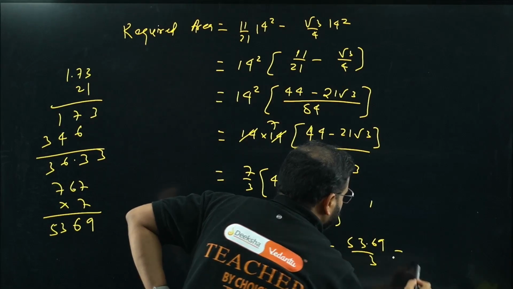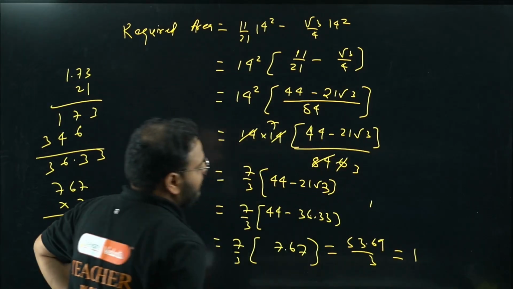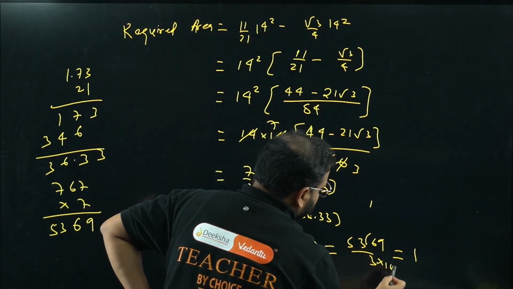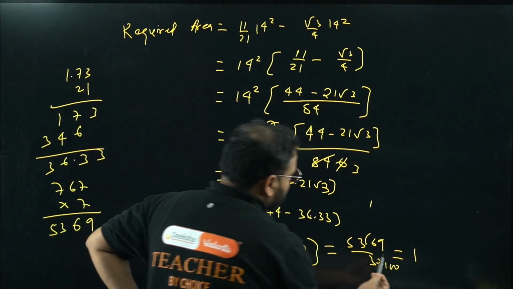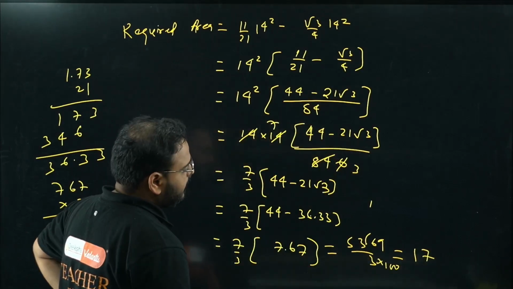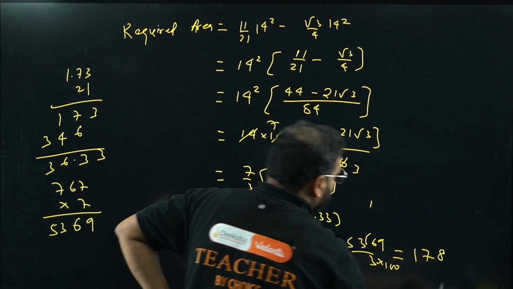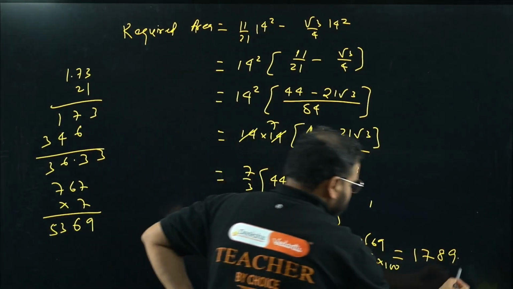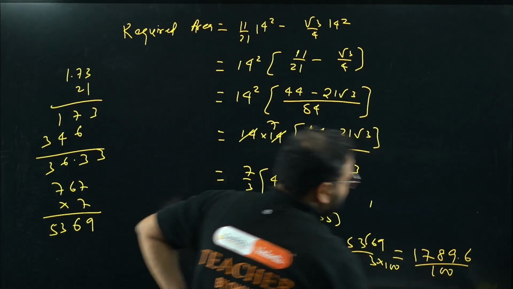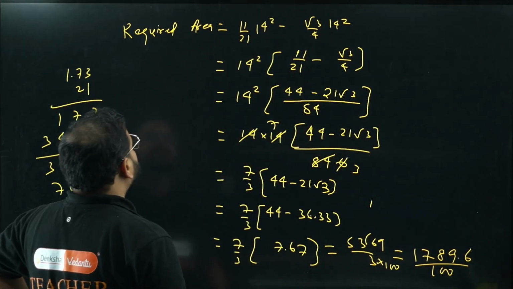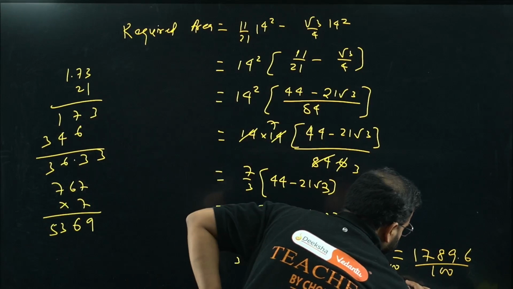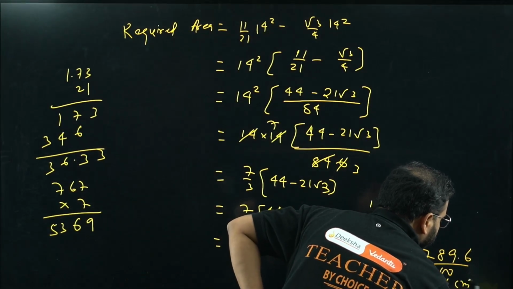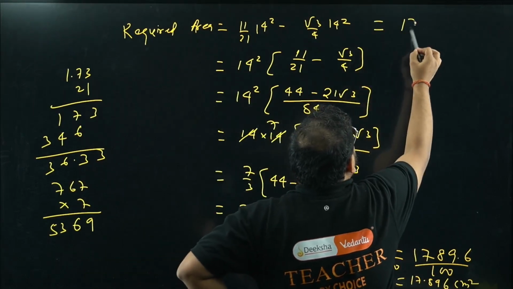by 3. Let's calculate this. 3 ones are 3. Okay, we have here, and then bacha, if I want I can write it like this also, 100. 3 ones are 3, we have, then 2, so 3 7s are 21 we have. Okay, then we have 2 again, 3 is a 24 we have, 2 again, 3 9 are 27 we have, and we have bacha again this as 6, this is a 28 by 100. My value is coming as 17.896. Okay, so the value of the required area is simply coming as 17.896 centimeters square.